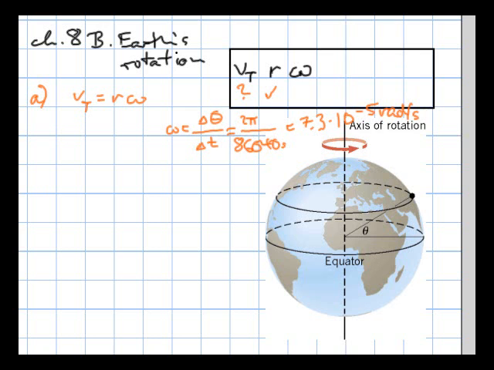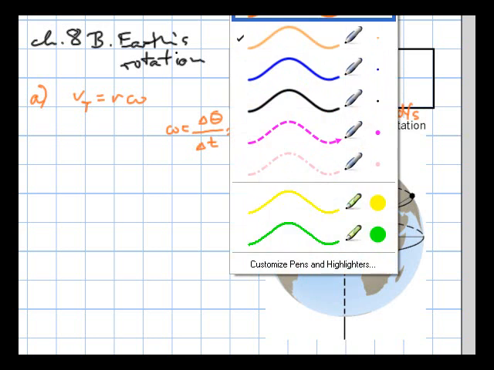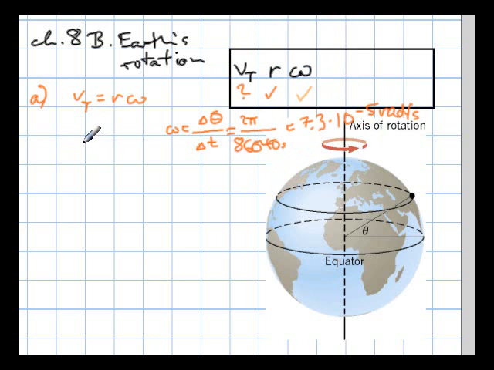And now we also have omega just calculated. And therefore, for Vt, the tangential speed is what they want to know. We have a radius that is given, and we have omega. And now I'm going to move this down because I do need the space.